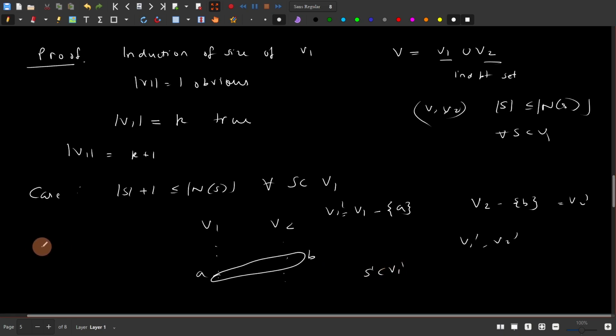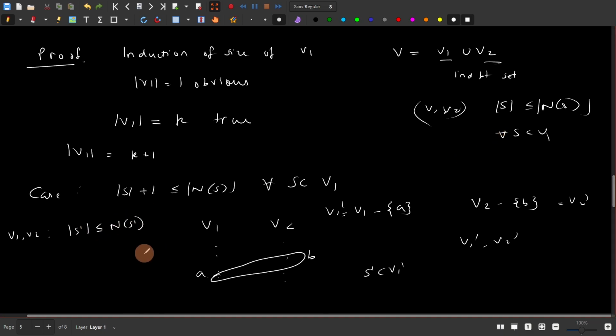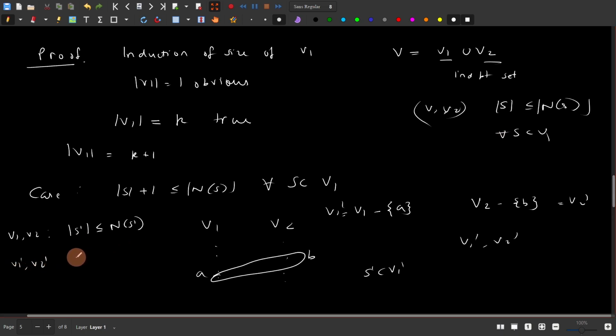Now, I'll just write it here, in the v1, v2 system, we know that the size of s dash is less than or equal to the size of n of s dash. That is because of this theorem. But now you are in the v1 dash, v2 dash system. So again, what will be the neighborhood of s dash? In the original system, the neighborhood was n of s dash. But how is v2 dash different from v2? It's different by the elimination of the b element.